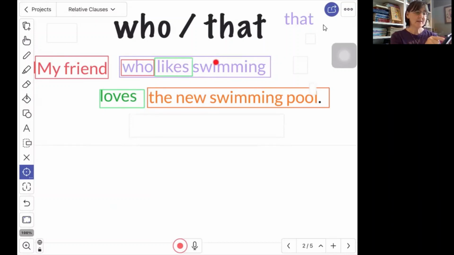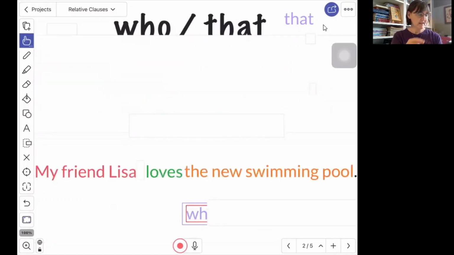We put this right after the noun that it's talking about. So my friend who likes swimming loves the new swimming pool. Independent clause, relative clause. Subject, verb of the independent clause, subject, verb of the relative clause. Okay, we are going to move now to a different sentence.